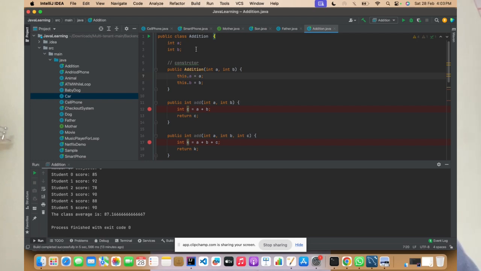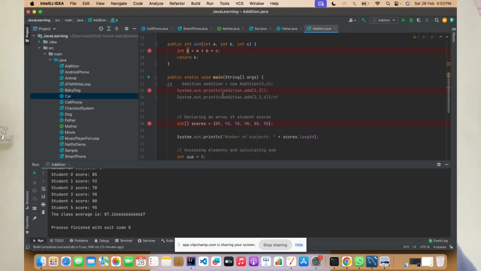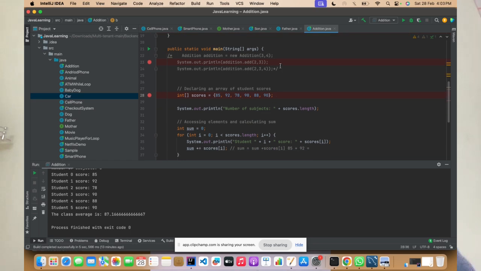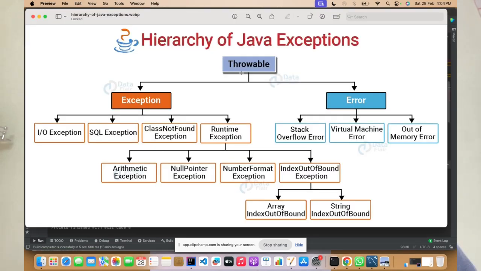That is the reason why, if you are trying to override, I'll show you what I mean to say. There are some methods inside the Object class, such as hashCode and clone. Even if you don't mention it, Java provides the concept of inheritance by using a base class called Object. Then you have a class called Throwable.